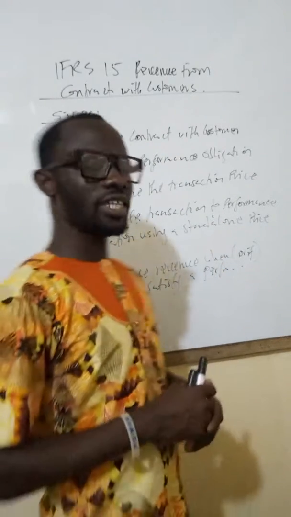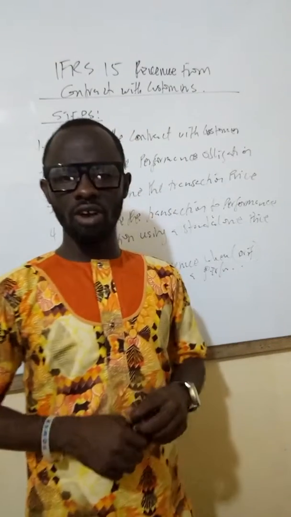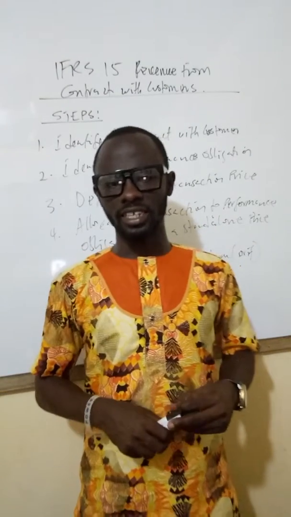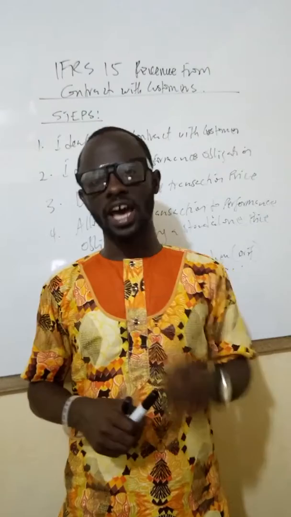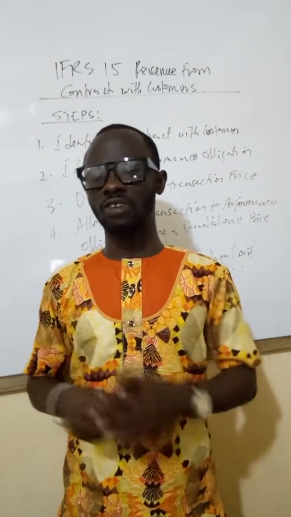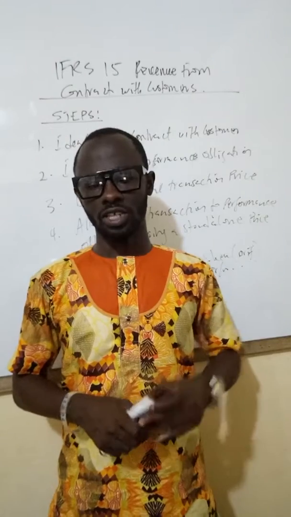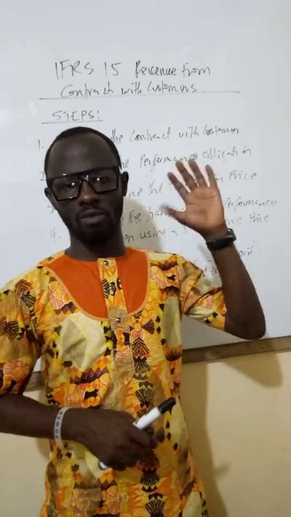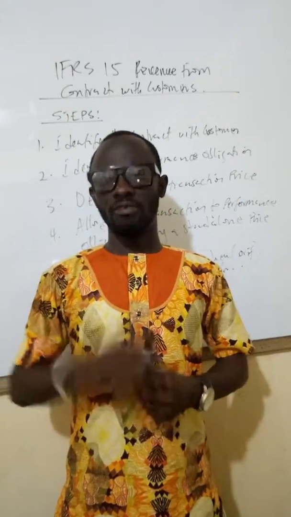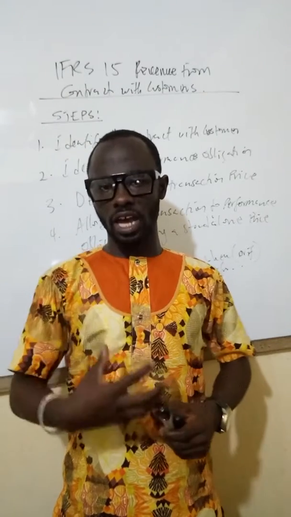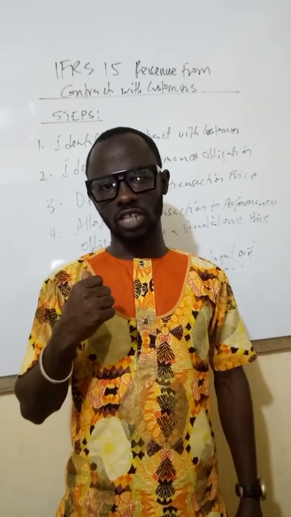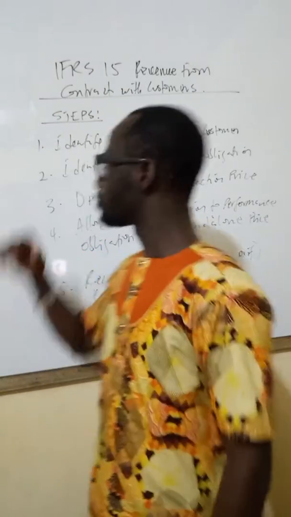Then the last one is that we recognize revenue as and when the entity satisfies a performance obligation under the contract. So these are the 5-step framework, meaning that before we can recognize the revenue, these 5 stages have to be gone through. So let's look at the first one.